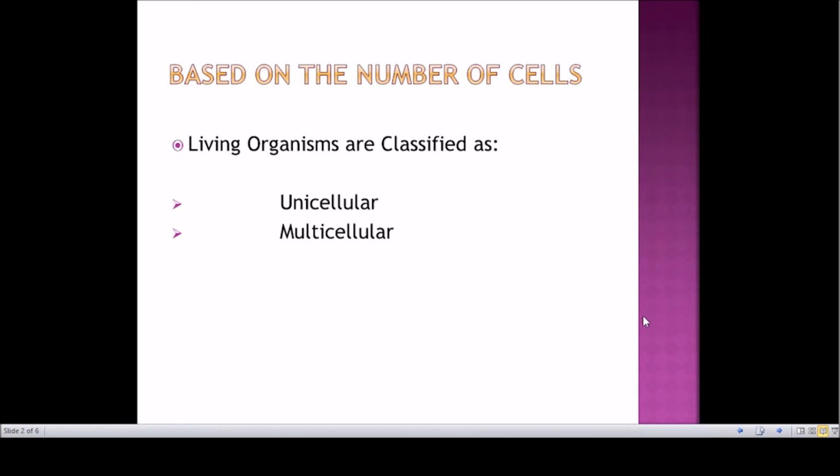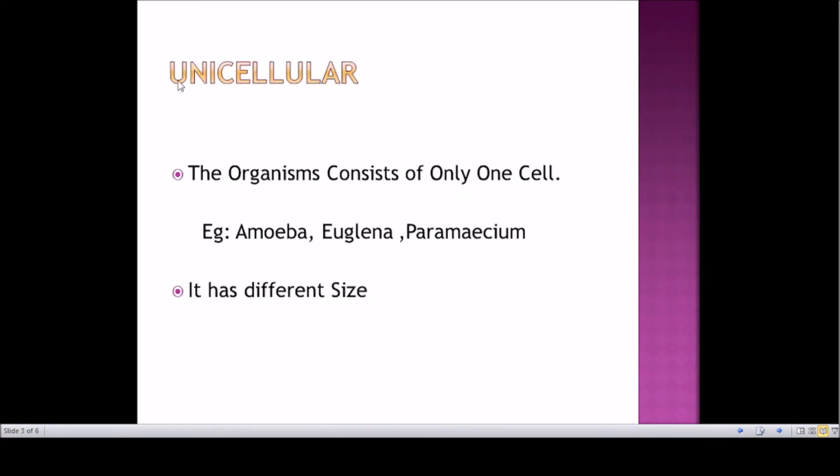So let's see what does mean by uni and what does mean by multicellular. Unicellular is nothing but, the name itself, uni in the sense it's meaning a single, otherwise one. Am I right? So the organisms which have only one cell are said to be unicellular organisms. Here uni means single, cellular in the sense it's a cell, that means a single celled animal or an organism. So the organisms which have only one cell are considered to be unicellular organisms, and we have examples, that is amoeba, euglena and paramecium.